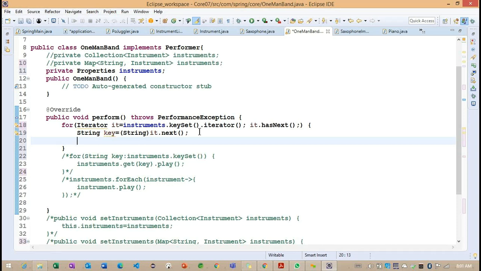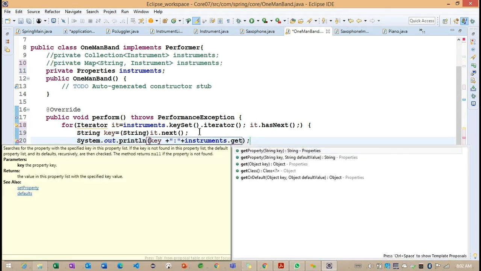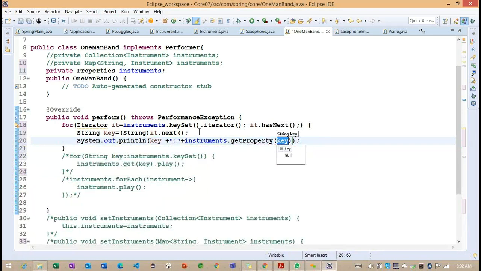To get this particular value, I am going to write sysout, I am trying to print, and I am adding the key information and value, instrument dot get property, providing the key.